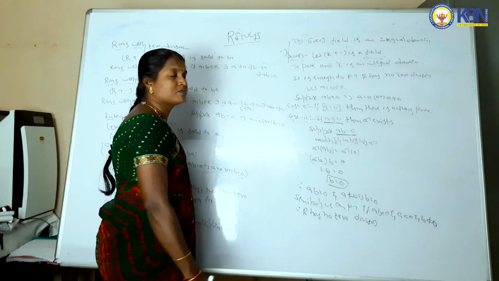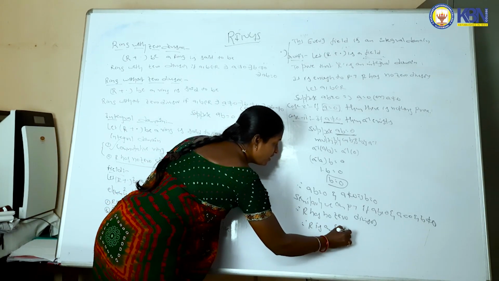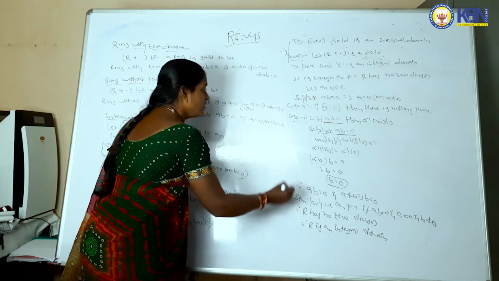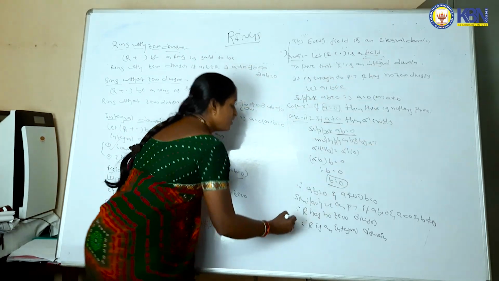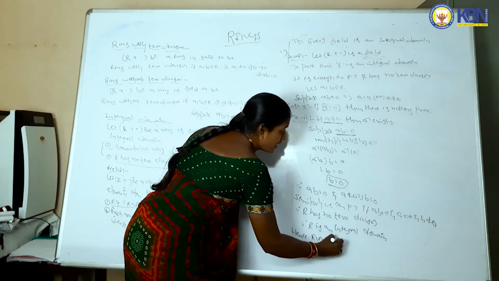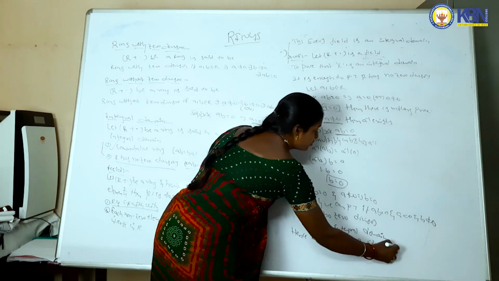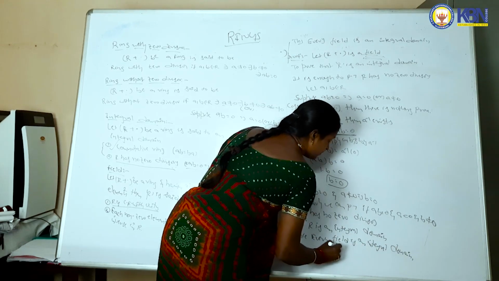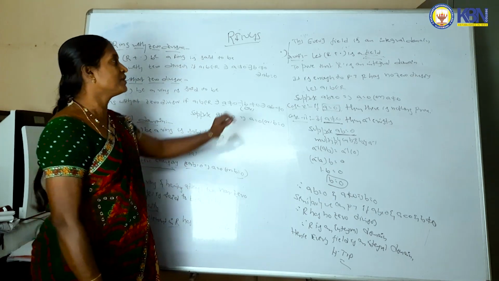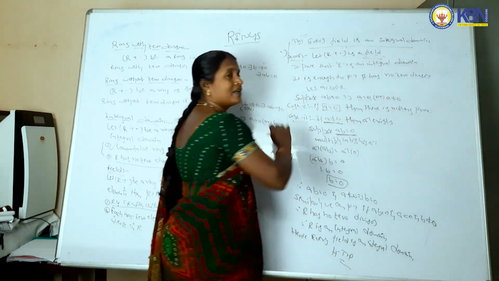R has no zero divisors means obviously we can say that R is an integral domain. R is an integral domain. So you can say that R is a field. Hence finally you can say that every field is an integral domain. Hence theorem is proved. Once I repeat the theorem: every field is an integral domain. We can prove that every field is an integral domain.